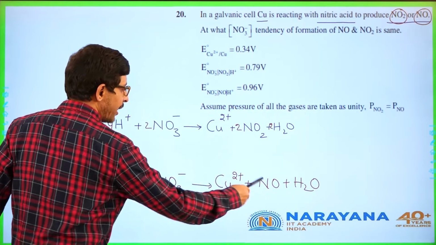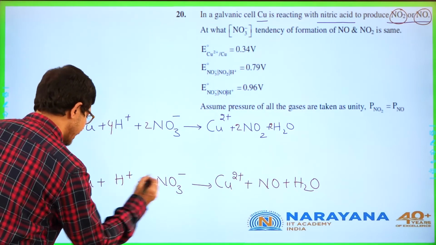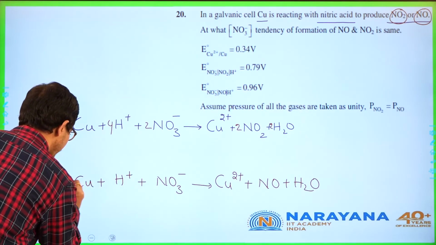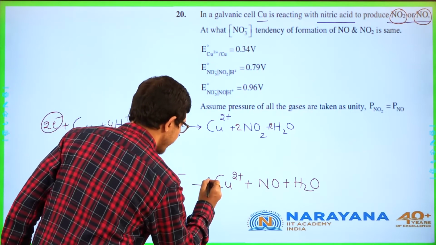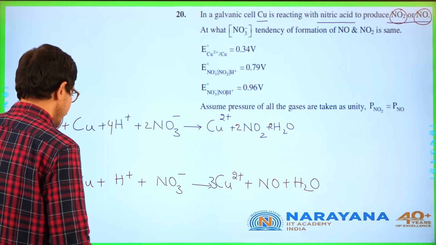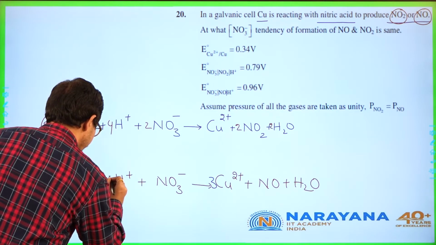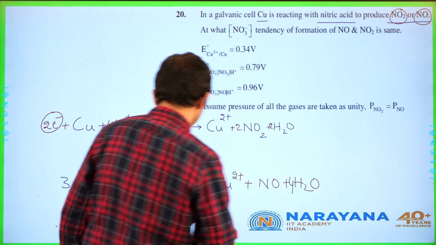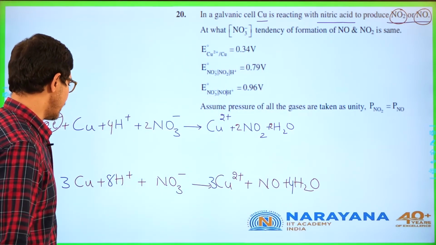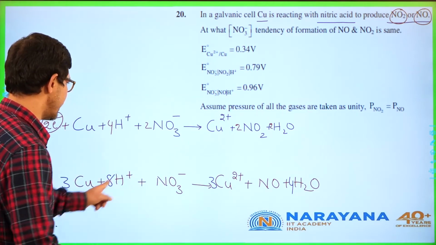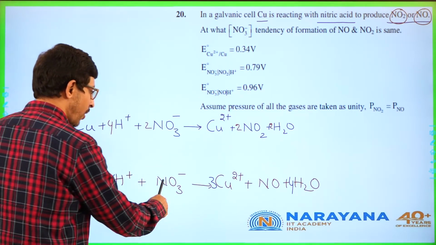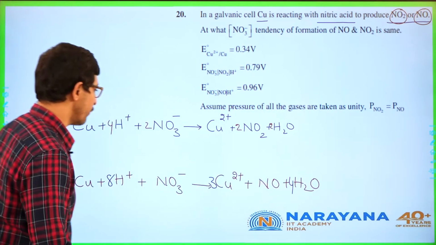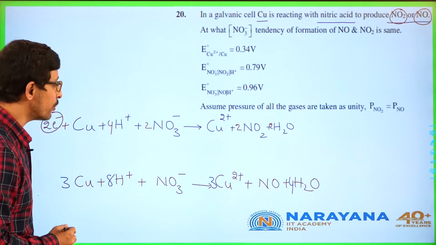Now let's go with NO formation. What you are going to get here is, in this reaction, take copper, it is 3, and here 3. Here you are going to get 8. So here 4. How many oxygens were there? Here hydrogens 8, balanced. Now it is all about the nitrate. So here 3 are there, here 4 plus 1. So we need to balance with respect to NO3 minus.